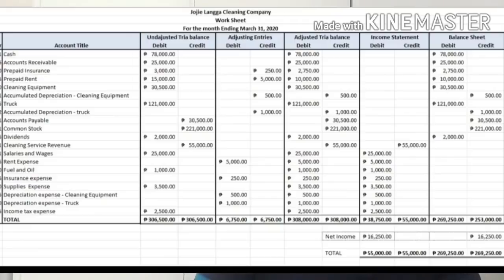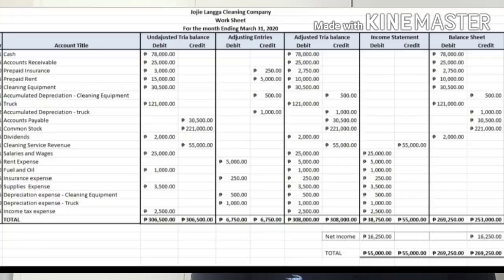So we will copy the amounts of the asset, liability, and stockholders' equity in the adjusted trial balance. 78,000 for cash debit, 25,000 for accounts receivable debit, 2,750 prepaid insurance debit, prepaid rent 10,000, 30,500 cleaning equipment, and accumulated depreciation cleaning equipment 500, truck 121,000, accumulated depreciation truck 1,000, accounts payable 30,500, and common stock 221,000 in the credit side, and another 2,000 for dividends in the debit side.